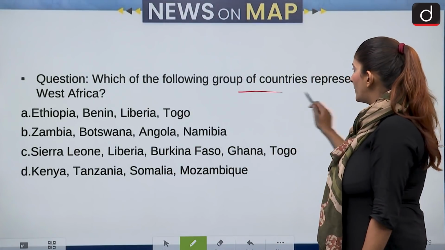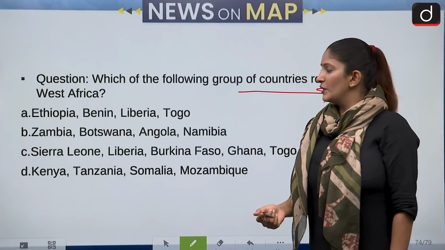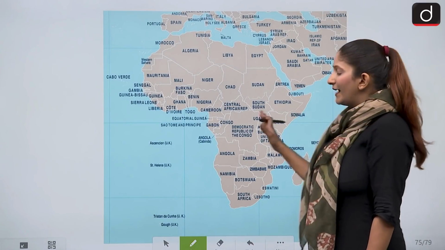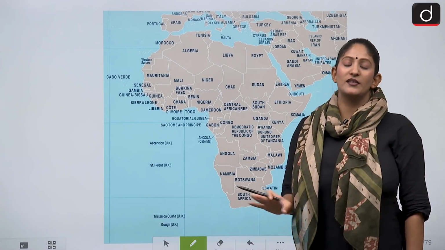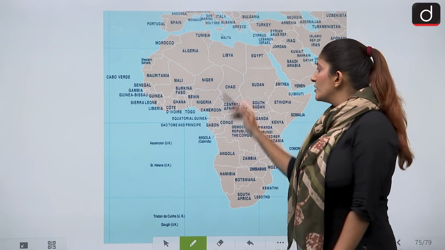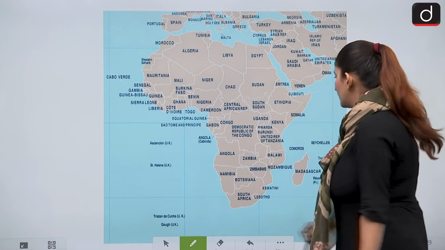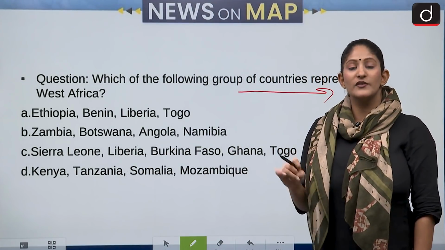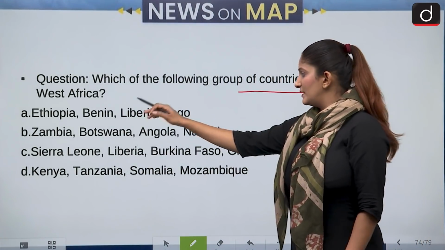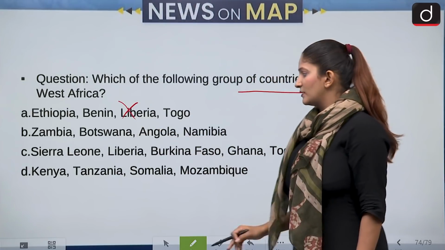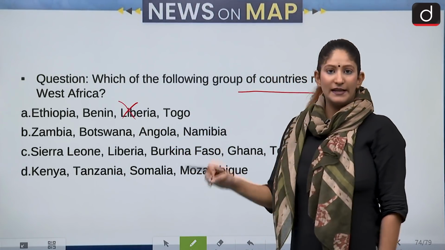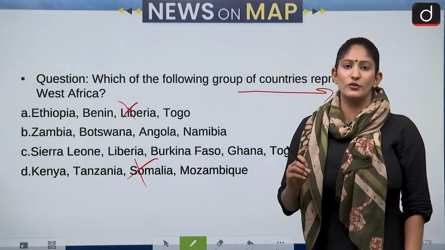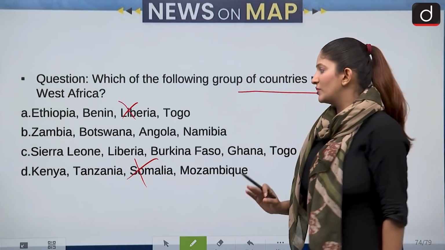Which of the following group of countries represent West Africa? If you have the idea of West Africa and East African countries, because there are so many countries in the continent of Africa, we have to be careful about our pairs. So let's see. We will try to eliminate those countries which are in East Africa. Ethiopia is in East Africa, so this won't be the correct answer here. Kenya is in East Central, so even if you know one of these countries not to be in West Africa, we will answer this question easily.